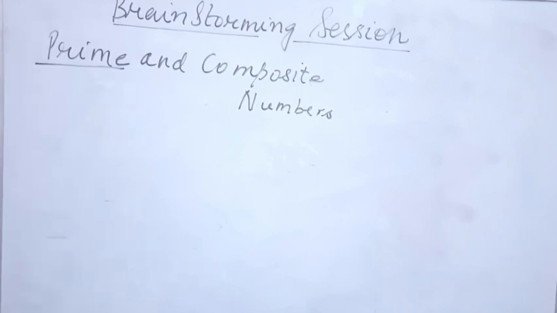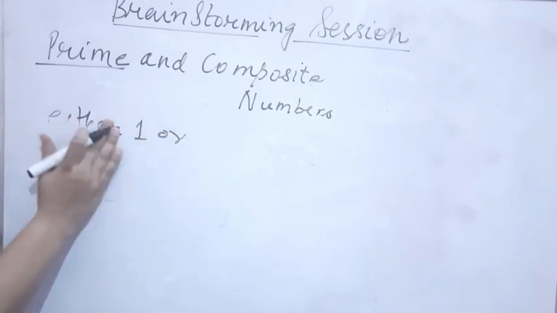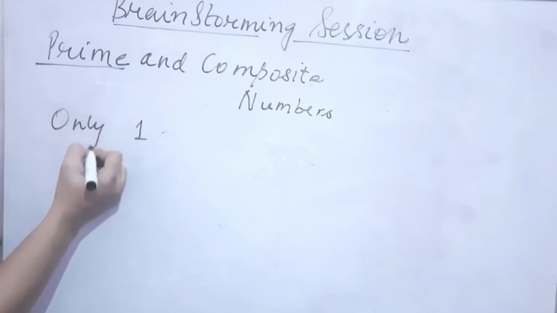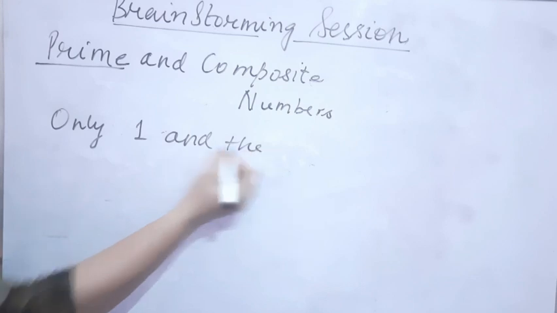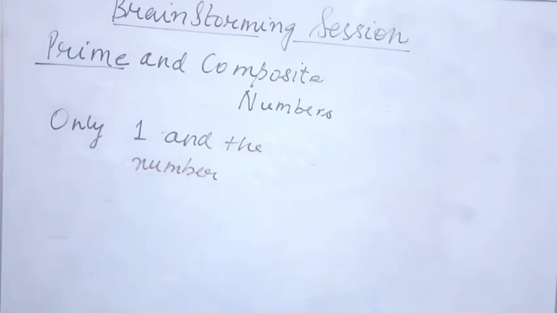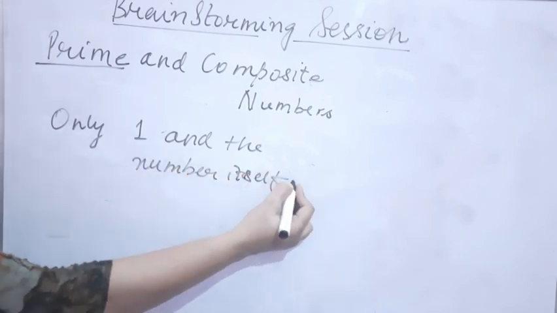Okay students, now I will be explaining you about the prime numbers. The prime numbers are the numbers having just two factors. Only two factors will be there, only one and the number itself. So what is a prime number? A prime number is a number having only one and the number itself as its factors.